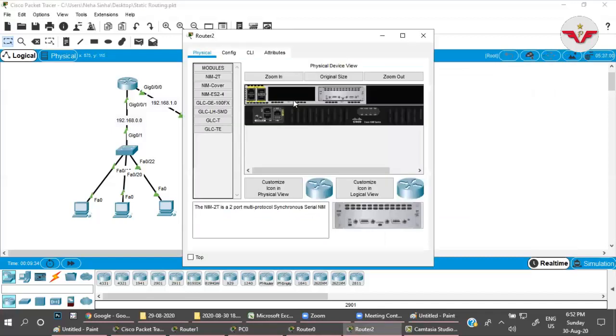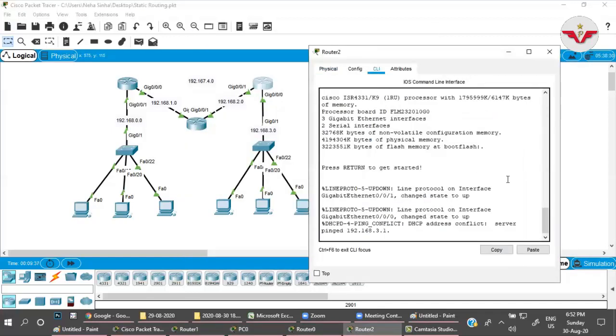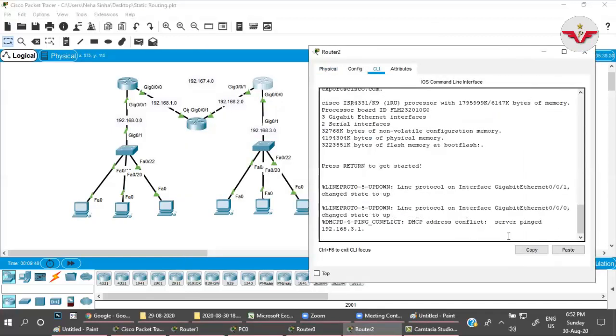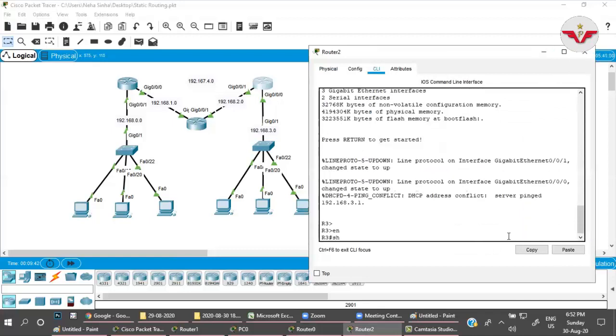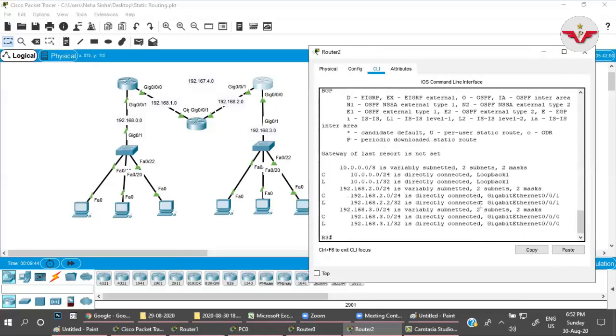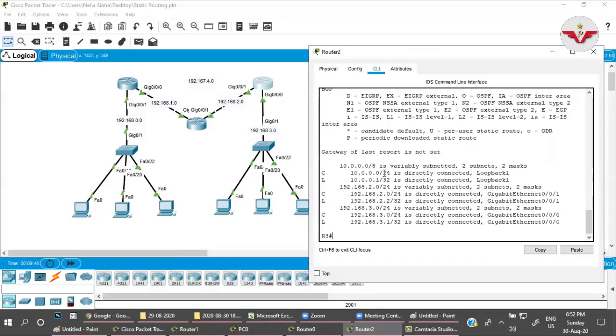Whoever 2.2 is, R3, right? Go to R3 now. On R3, show IP route. If you check here, this router does not have any information about 0.0 network. It knows about 2.0 and 3.0, right? Now I have to inform this router that if any packets come to you and want to reach the 0.0 network, how you have to send. So let me inform this router.